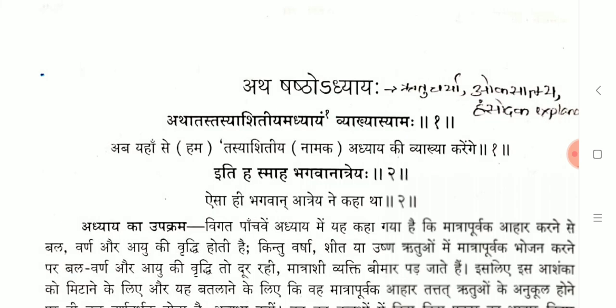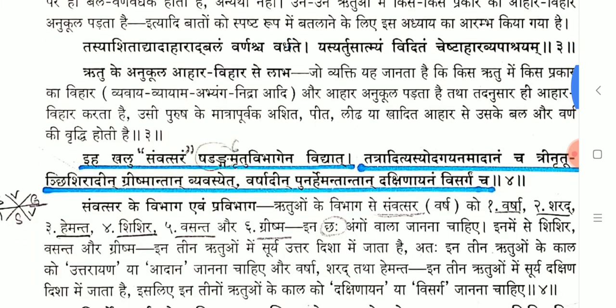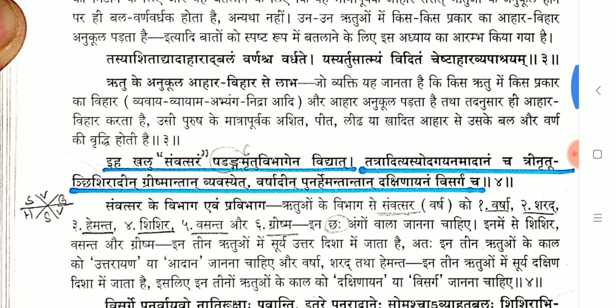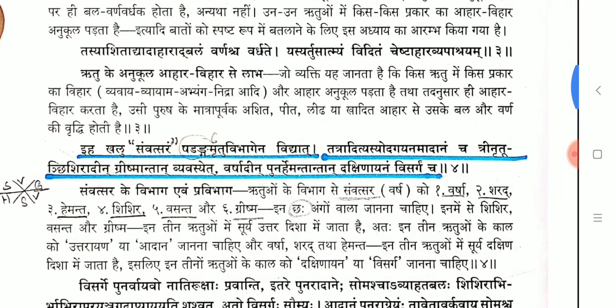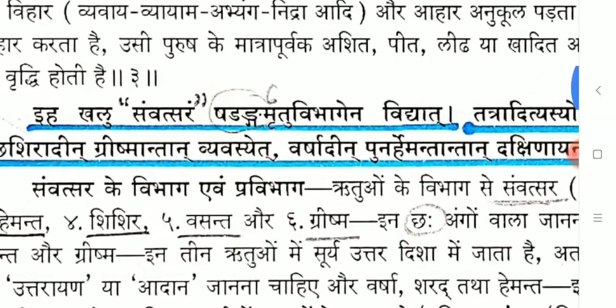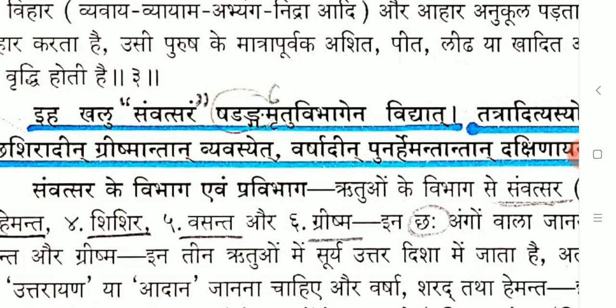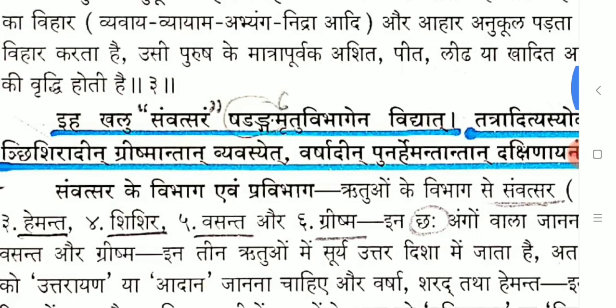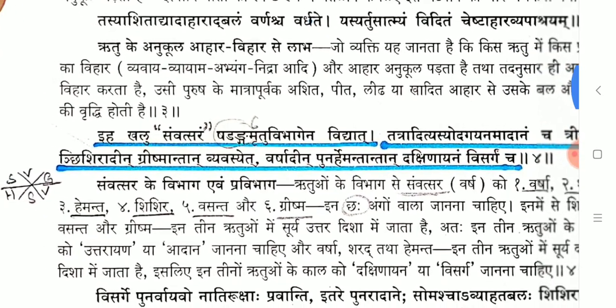In this 6th chapter, in Rutucharya, first the division of Kala is told: 1 year, and how it is divided into Rutu. Here 1 year is named Samvatsara, and Samvatsara has 6 Angas, which are the 6 Rutus.